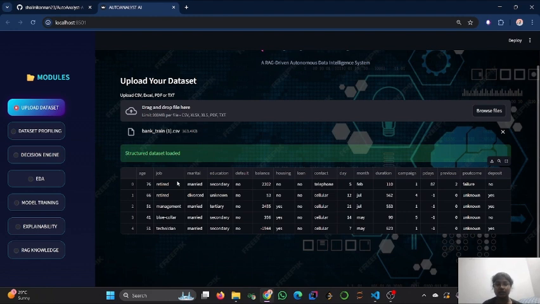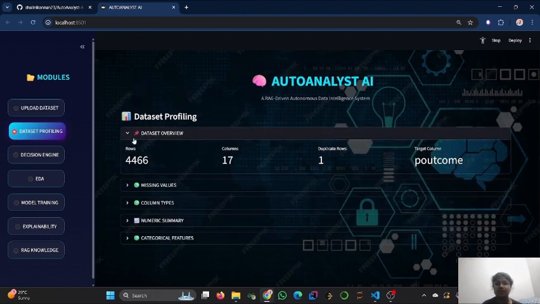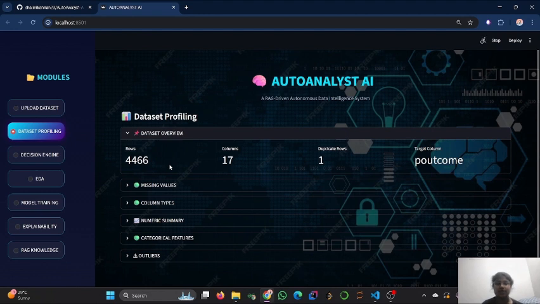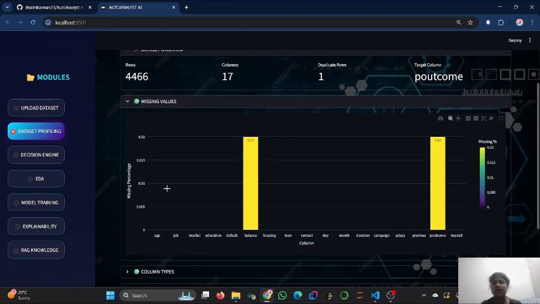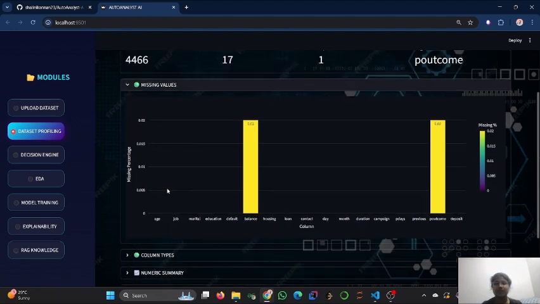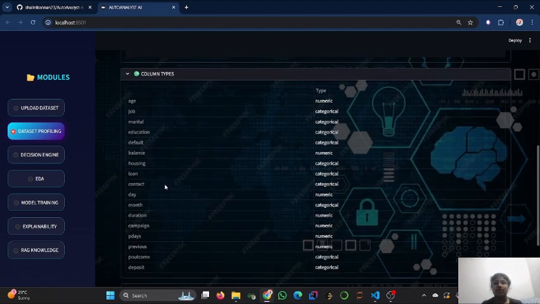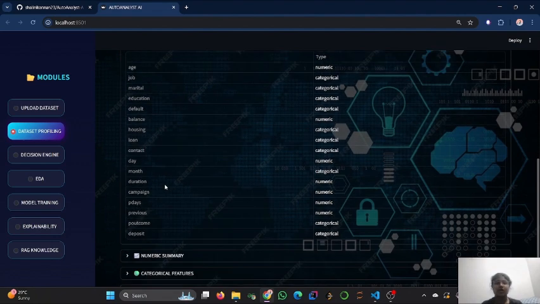The data set I have used is bank train, which contains age, job, marital status, education, balance, housing loan, and so on. In the data set profiling part, first it gives the dataset overview, which has how many rows, columns and duplicate rows, and the target, which it predicts as the outcome, and the missing values. In balance and outcome, we have missing values, as depicted through the graph, and the column type, whether it is categorical, numerical, or date and time.